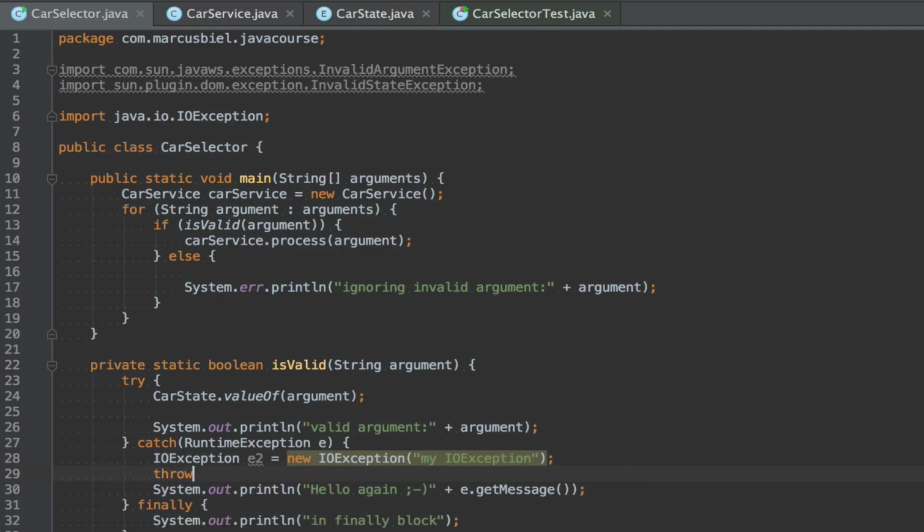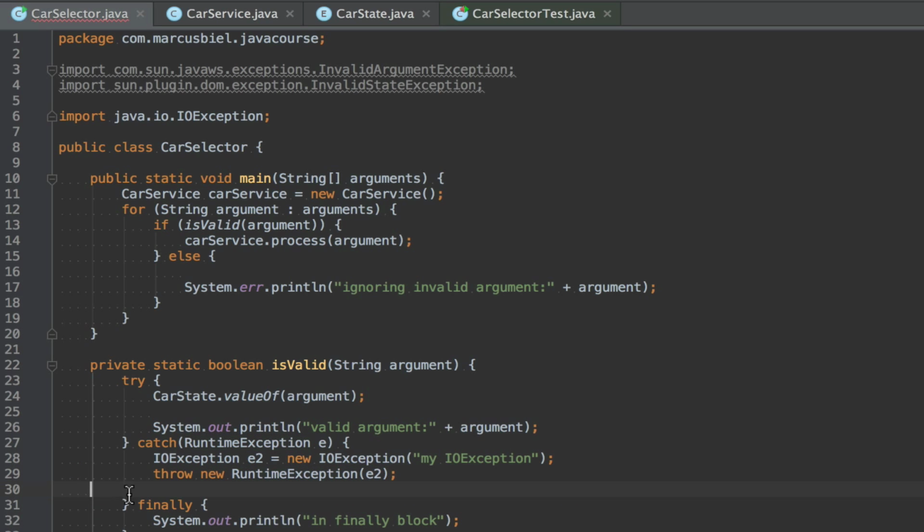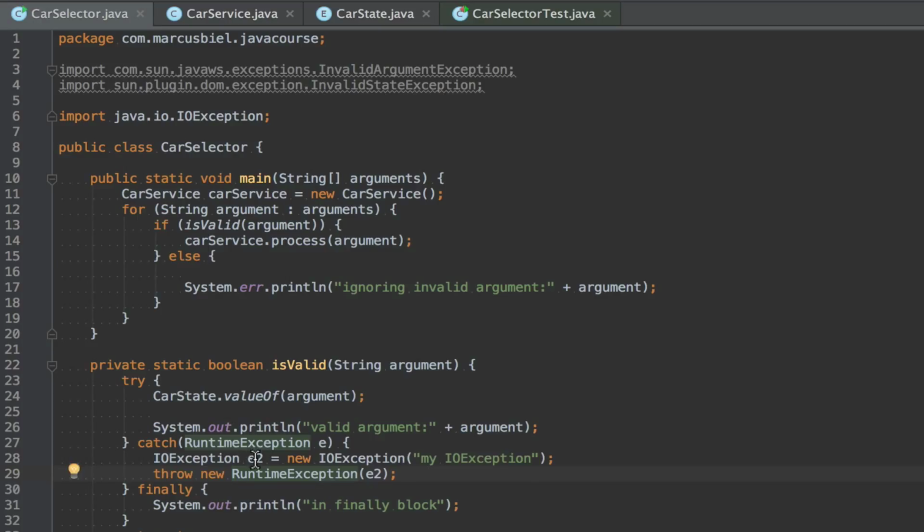I can now say throw new runtime exception. And I can give it the IO exception. And this is why we wrap it, because we put this exception into the constructor of runtime exception, which means this is the wrapper. It wraps around the other exception. And now our compiler will be fine, because we're not throwing an IO exception anymore, we're throwing a runtime exception. Well, this is a nasty hack, but I think it's still better than having checked exceptions all over your code.